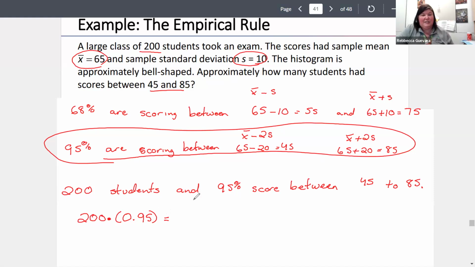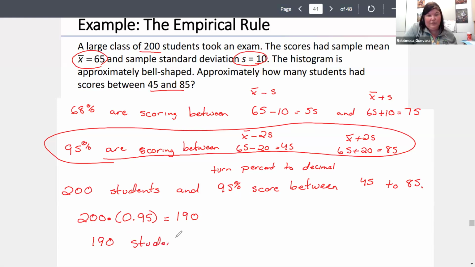So you always make your percents into decimals if you're going to do any calculation. And I get 190. So we know that 190 students scored between a 45 and an 85 on this particular exam. And that's pretty much what we expect, like most students should be in that range, if this was truly like everything was balanced.